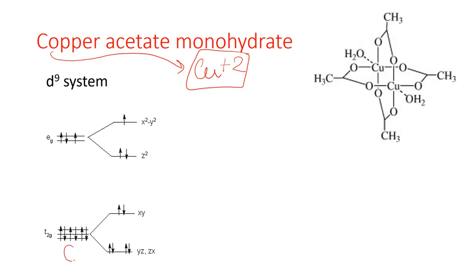Now if we draw the splitting diagram of octahedral arrangement considering the 9 electrons in the d orbitals, it would arise like this: t2g6 and eg3, right?